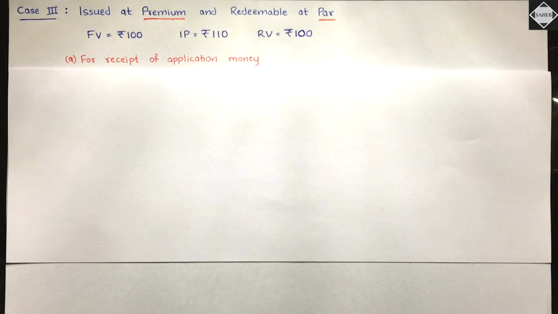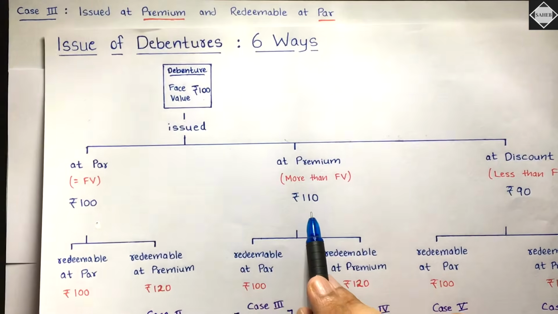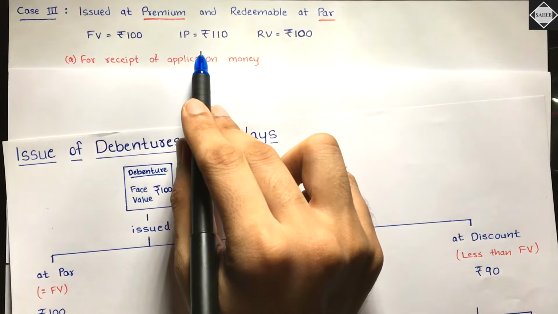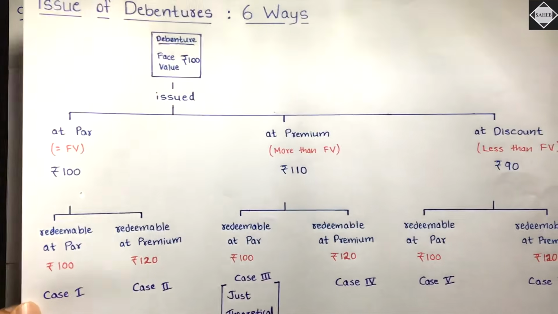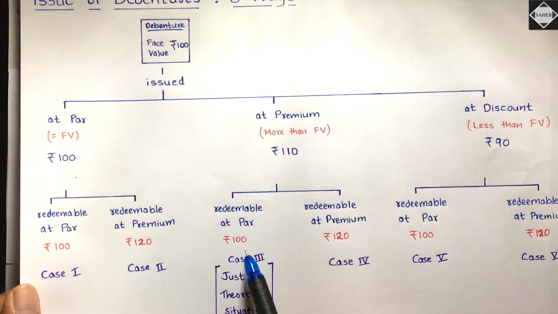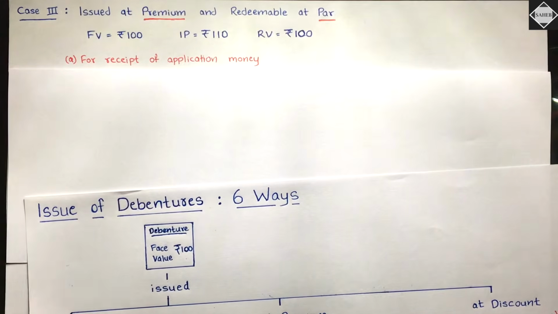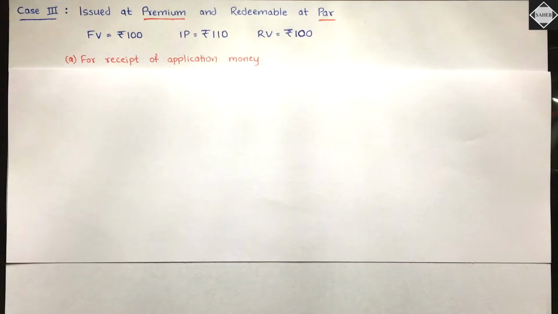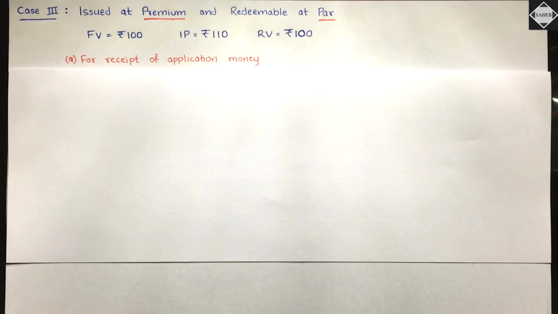Is that clear? So if you see this in the flow chart, face value 100, issued at 110. So per debenture we will receive 110 rupees from the public, and redeemable at par, rupees 100. We will pay back only rupees 100, the face value. So how are we going to pass the journal entries? It's really simple. Same like issue of shares.